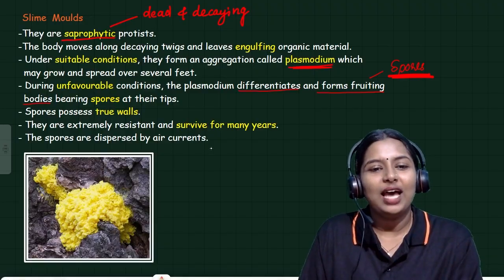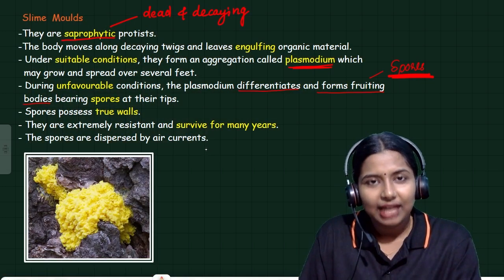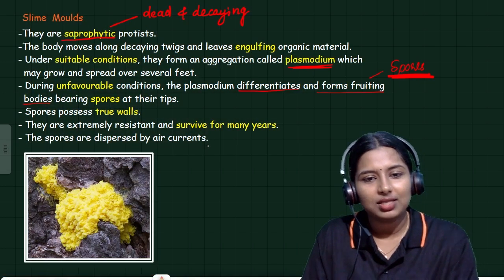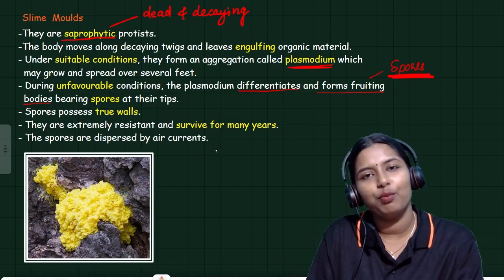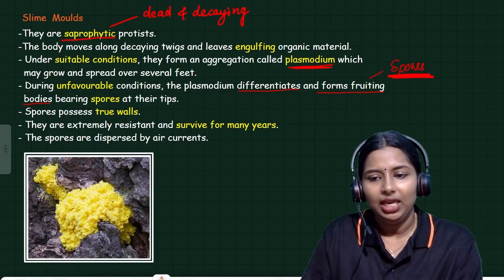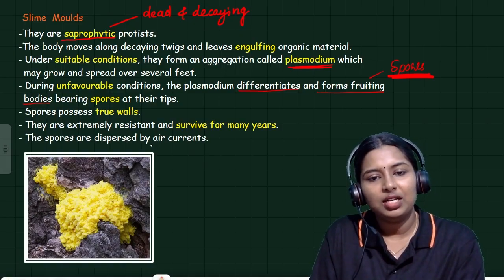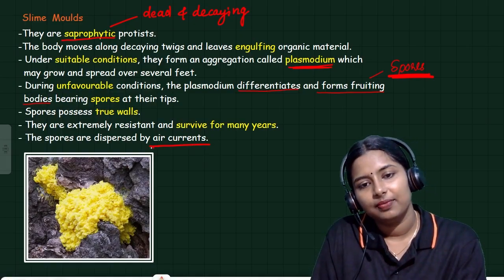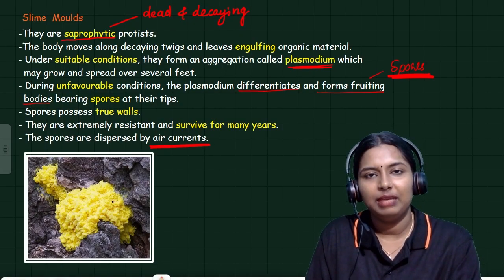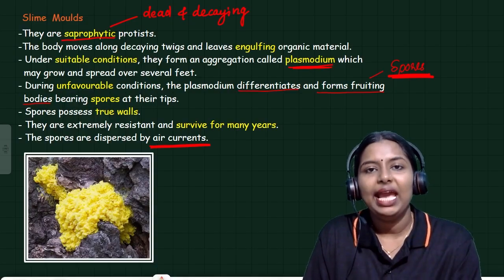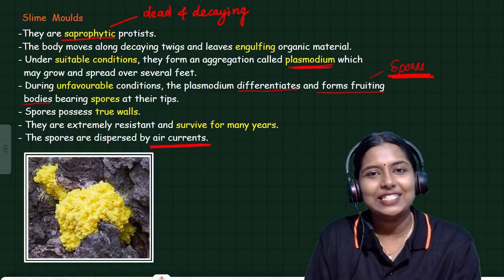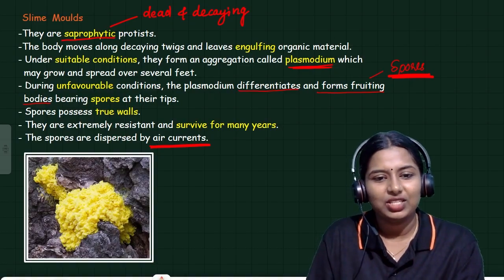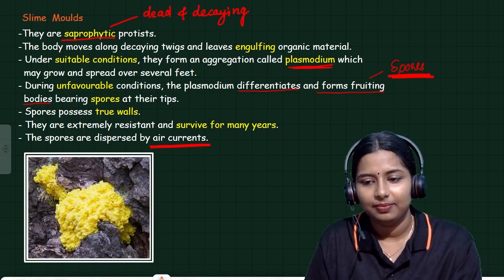The spores are very strong and they have true walls. They are extremely resistant and survive for many years. The spores are dispersed by air currents, easily carried through air. So this is about slime mold. This is the picture of slime mold.